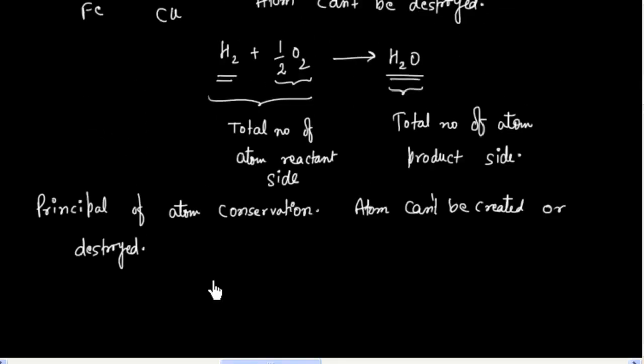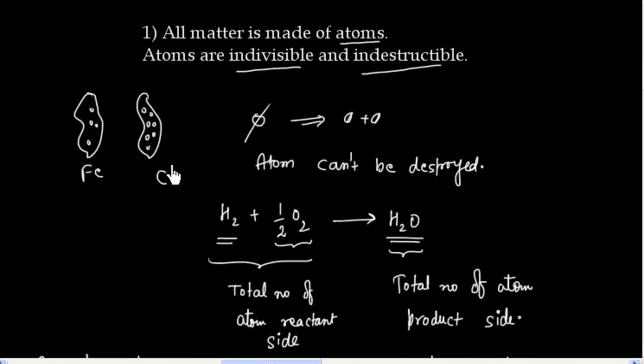And this law basically follows directly from the law of mass conservation. The total mass on this side equals the total mass on this side, and this is possible only if the total number of atoms on this side is the same as on that side. If any atom is missing from the reactant side, you will have a loss of mass on the product side.